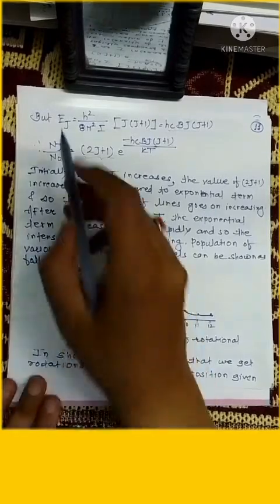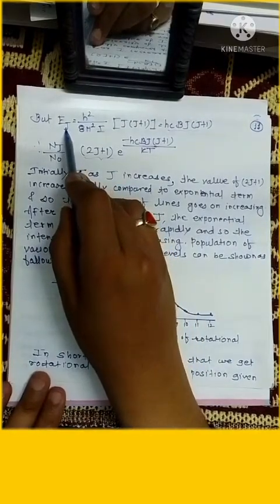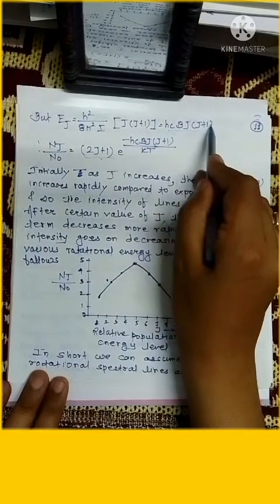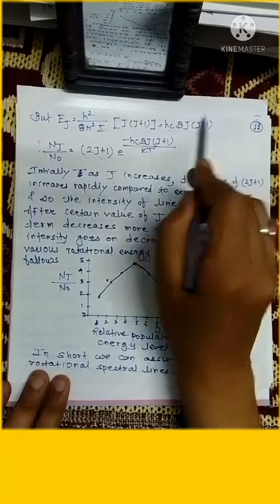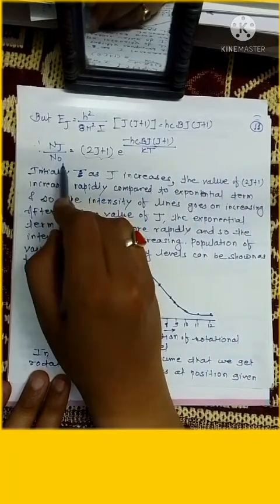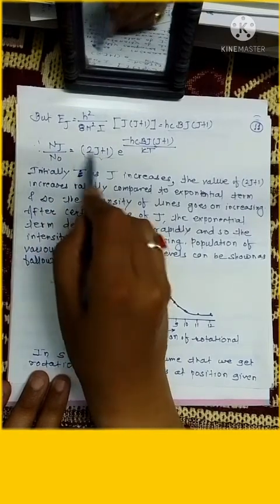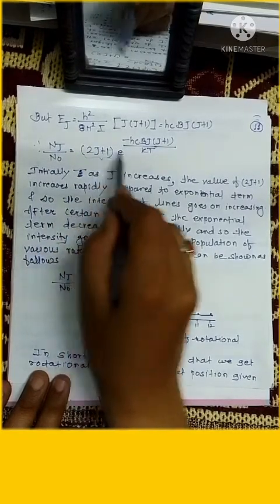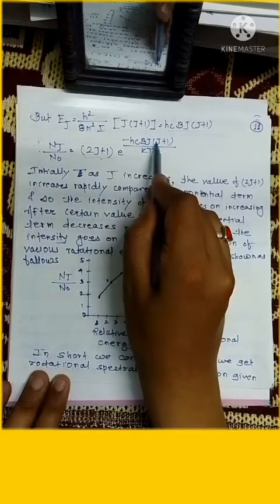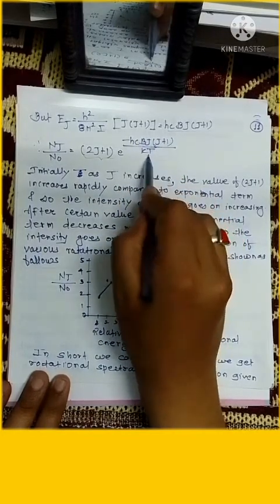But we know the Ej value, Ej equals B J into bracket J plus 1 times hc. So the overall ratio can be written as Nj divided by N0 equal to bracket twice J plus 1 times e raised to the power minus hcBJ into bracket J plus 1 divided by kT.